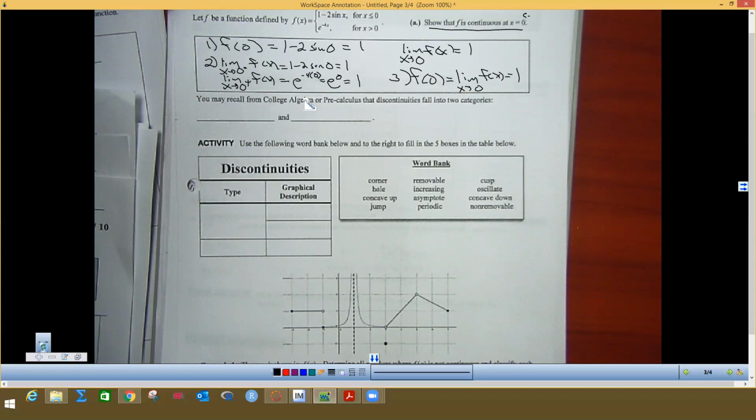You may recall, from pre-calculus, that discontinuities fall into 2 categories. Now, you probably didn't talk about this in pre-calculus, but we just talked about it on the other side. And those 2 types are removable, which is point discontinuity, and non-removable. And that is going to be the other 2 kinds, jump discontinuity and infinite discontinuity.